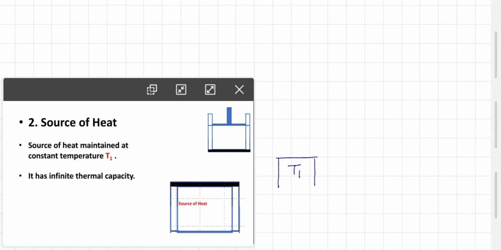The second important thing is that it has infinite thermal capacity. That means if we put our system with piston on this, it can give heat to the system when these two layers come in contact.